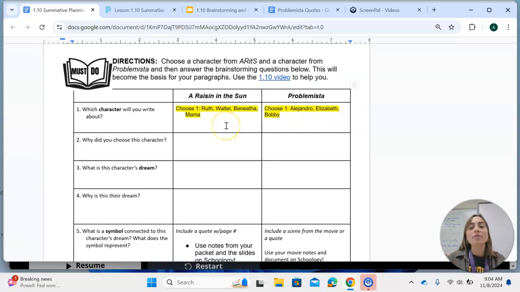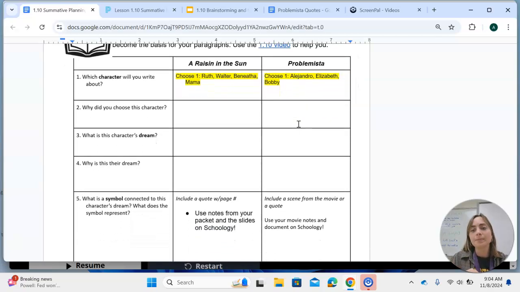So I want you to choose whoever you're most interested in. For Problemista, you can choose from Alejandro, Elizabeth, or Bobby. Those are the 3 characters I want you to choose from. Then you're going to write about why you chose this character. What's interesting about them to you?